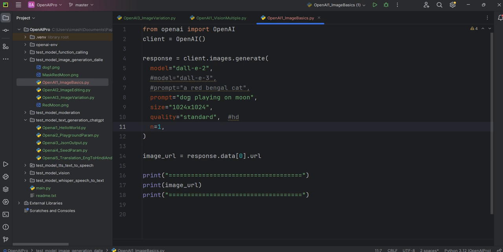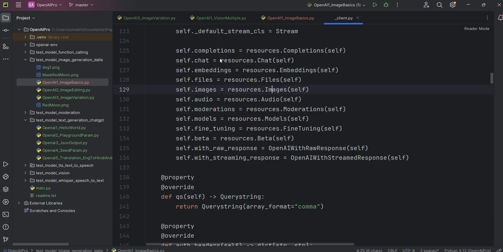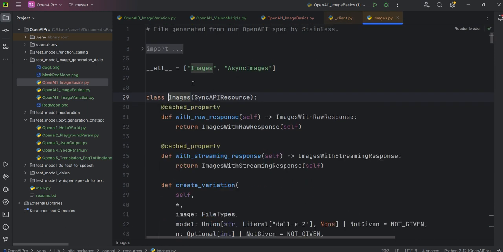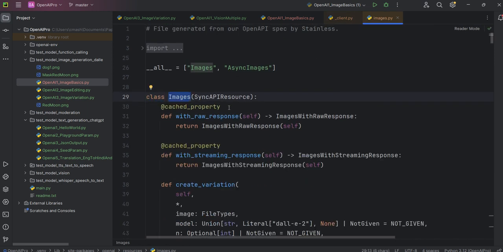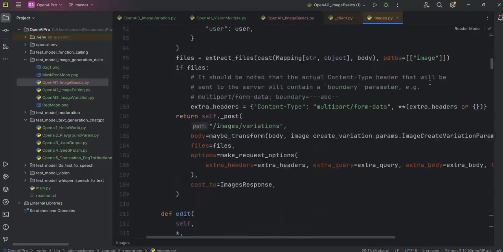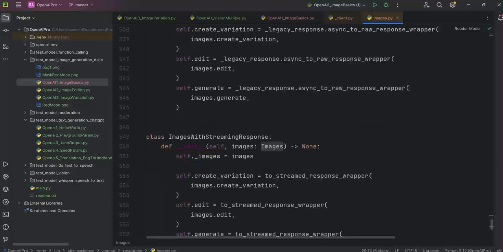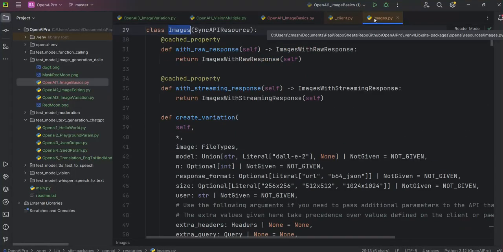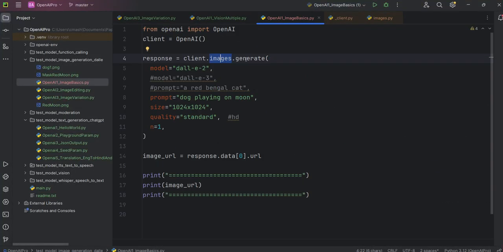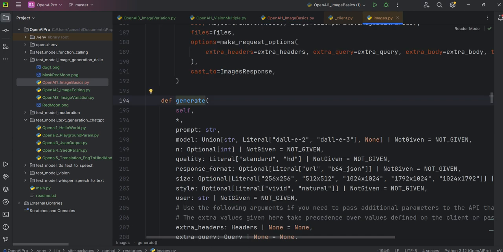This is the basic one which I created for you guys: from openai import OpenAI, client = OpenAI. I hope you are aware of this. We'll not go into the details. So response, this is the object of OpenAI, and this is the image class we are using. You can also try to see what the image class is all about. It's a very big class, and all the Python code comes here. You don't need to go into this. We don't care what is written inside. This is just for your reference. This is the image class, and this is the generate method inside it.